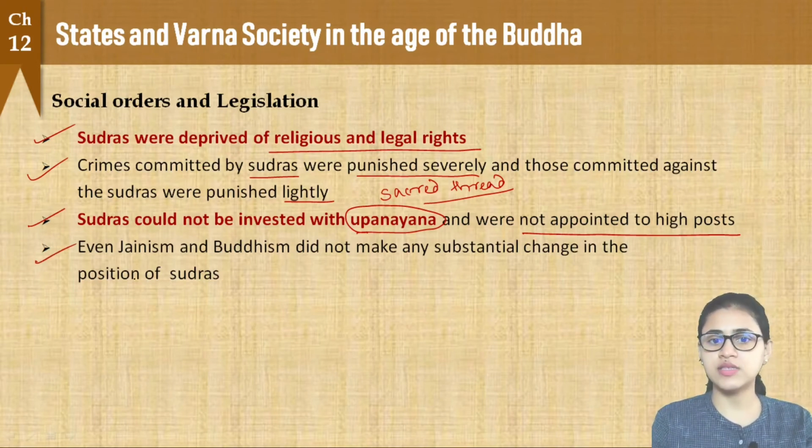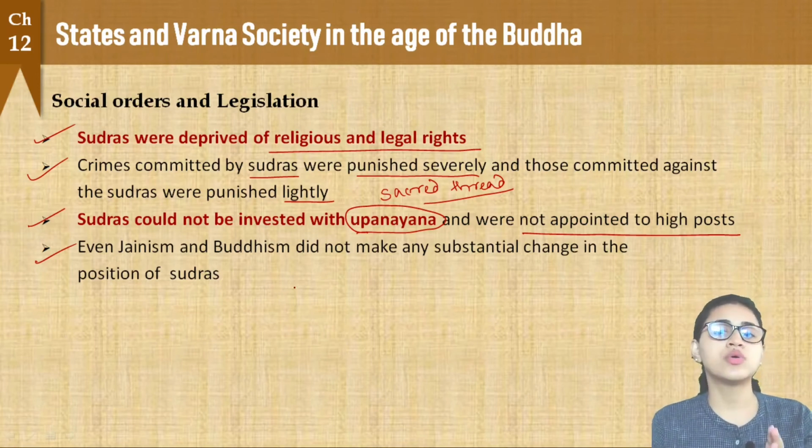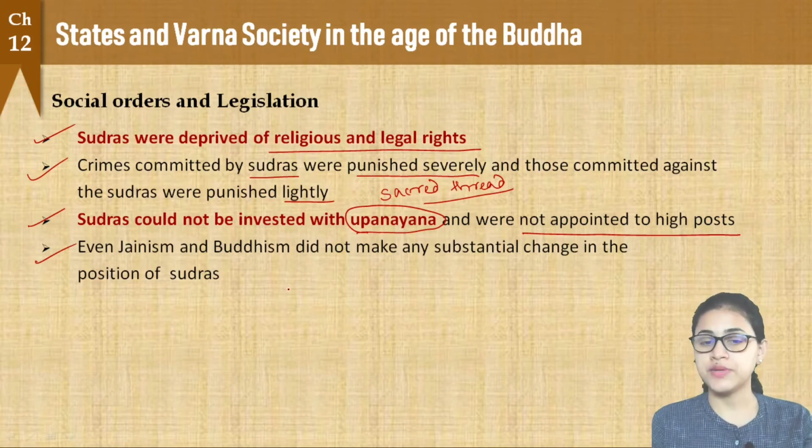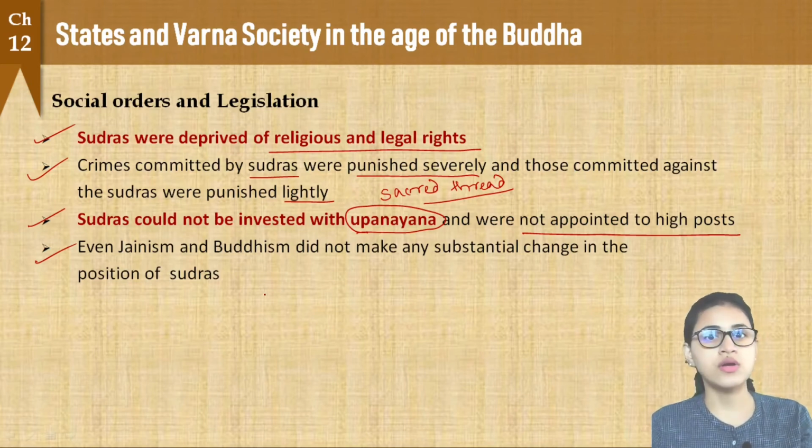And even Jainism and Buddhism, these religions which flourished during that age, could not make any substantial change in the position of the Sudras. Although by this time the Sudras could be admitted to these new religious orders, their general position, their status in the society, remained low.